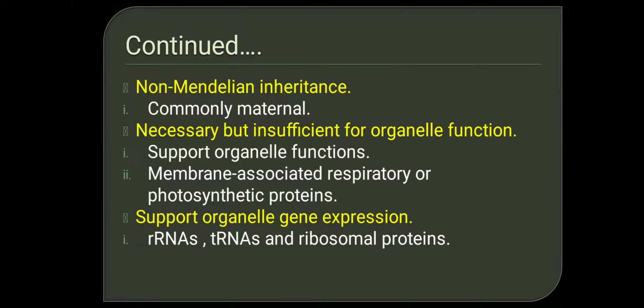These are present as membrane-bound proteins in the mitochondrial membrane. The mitochondrial genome also supports organelle gene expression to produce rRNAs, tRNAs and ribosomal proteins. Mitochondria also have ribosomes, rRNA and tRNA, produced by the mitochondrial and chloroplast genes.